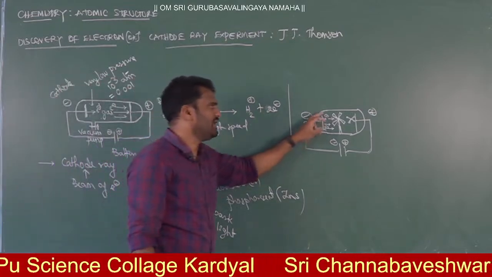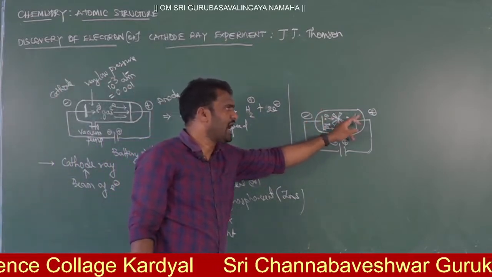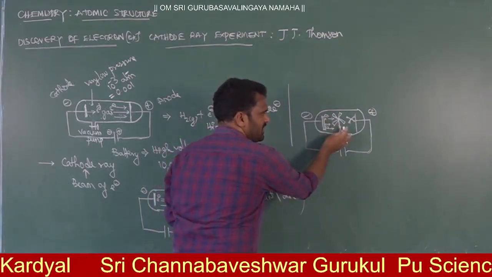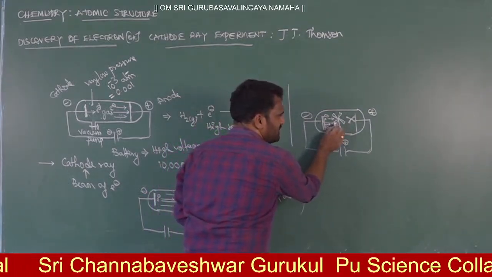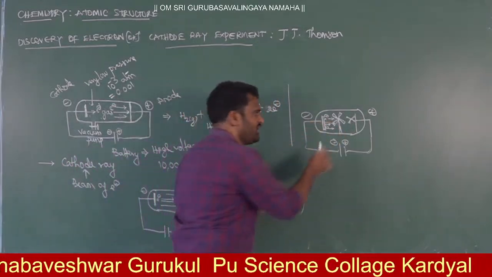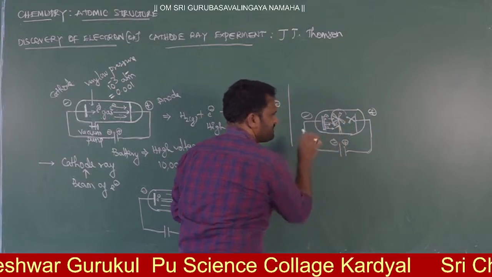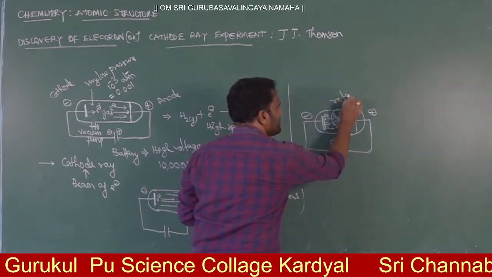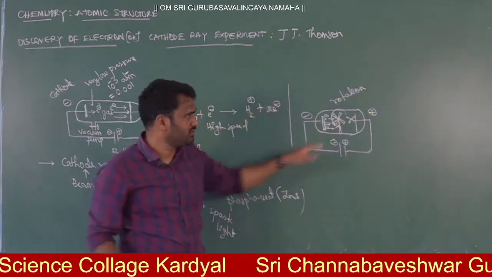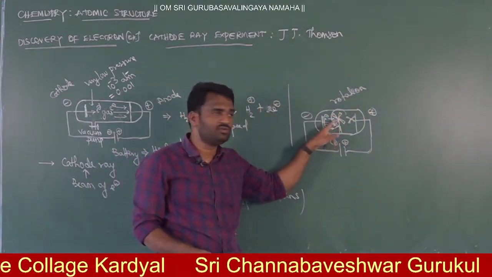Next, when electrons are moving towards the anode with high speed, then what can you write here? With high speed, definitely they will go and strike on the surface of the paddle. Yes or no? When they are striking, definitely this paddle will rotate. There will be rotation taking place. So here there is no connection to this paddle.